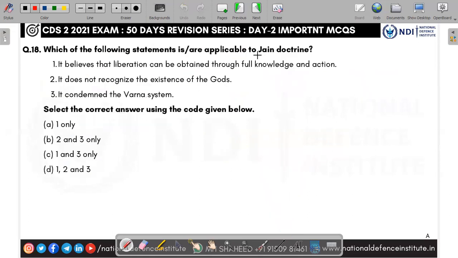Which of the following statements are applicable to Jain doctrine? It believes that liberation can be obtained through full knowledge and action. Jainism and Buddhism both accept this: liberation, salvation or moksha can be attained only through full knowledge and action by personal effort. The first one is right. The second, it does not recognize the existence of God, meaning a Creator God. Generally we believe that God created all these things. They don't believe in a Creator God, but they believe in a salvation or moksha God. So the second statement is wrong.